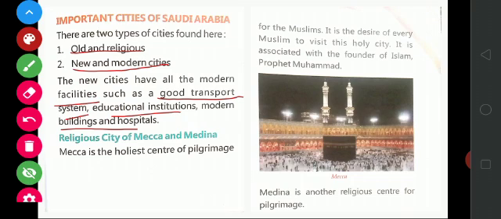Religious cities of Mecca and Medina. Mecca is the holiest center of pilgrimage for the Muslims. It is the desire of every Muslim to visit this holy city. It is associated with the founder of Islam, Prophet Muhammad. And Medina is also another religious center for pilgrimage.